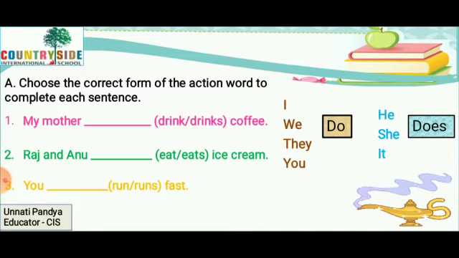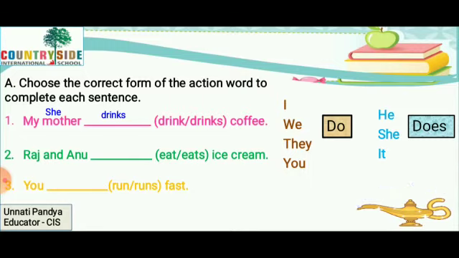Now tell me, for my mother, which word we will use out of these? I, we, they, you, he, she, it. Which one will it be? She. Right? Now, with she, which form of verb comes? Does form comes. So, will it be drink or drinks? Drinks, right? She drinks coffee, which means my mother drinks coffee.